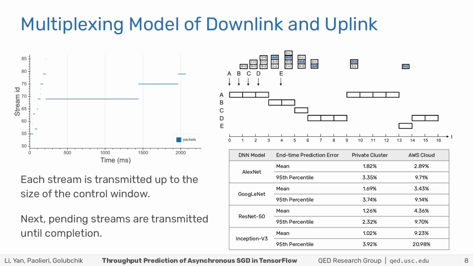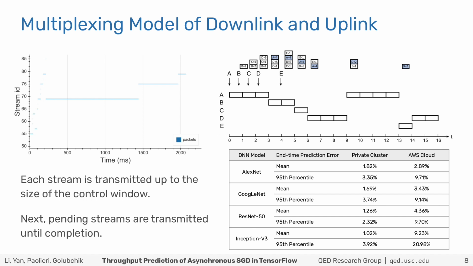For larger streams, after transmitting a control window of the stream, this implementation switches to the transmission of other streams. But this preemption happens only once. When the large stream is selected again, it is transmitted to completion, irrespective of the size of remaining data. That's why we see those long horizontal lines where a single stream is being transmitted for a long time.